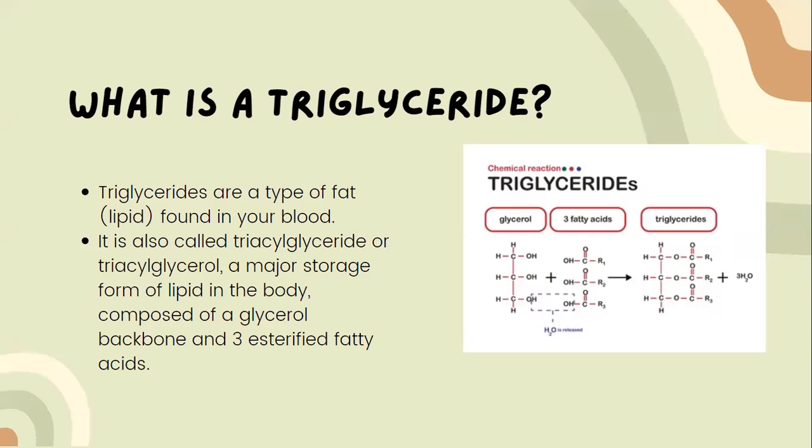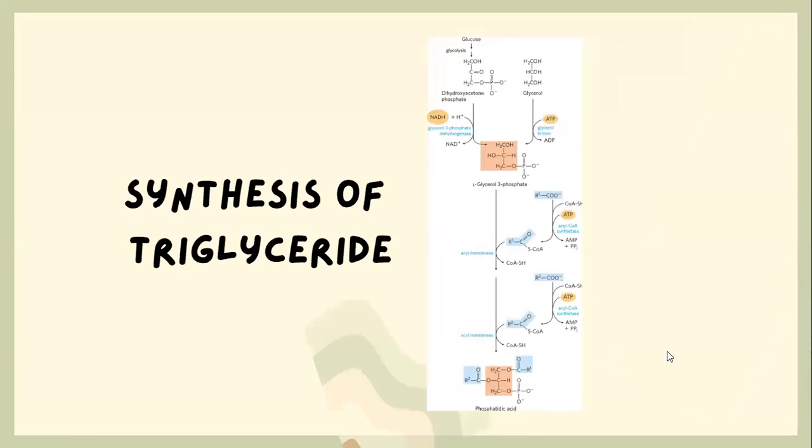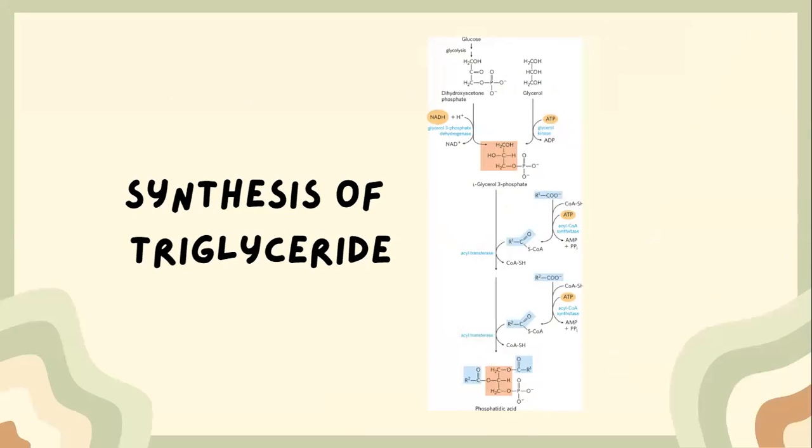It is also called triacylglyceride or triacylglycerol, a major storage form of lipid in the body, composed of a glycerol backbone and three esterified fatty acids. As you can see here, we have the glycerol and three fatty acids, which results in the formation of triglycerides. The major building block for the synthesis of triglycerides in tissues other than adipose tissue is glycerol.